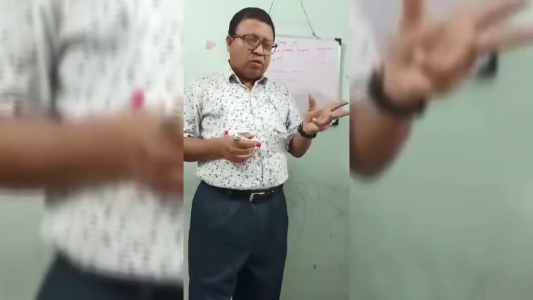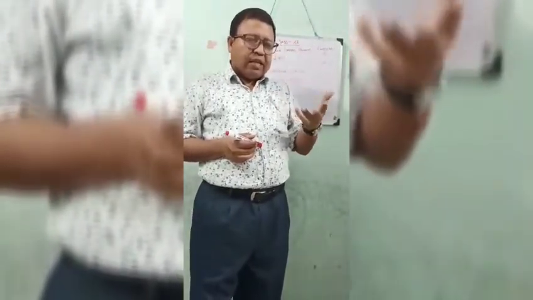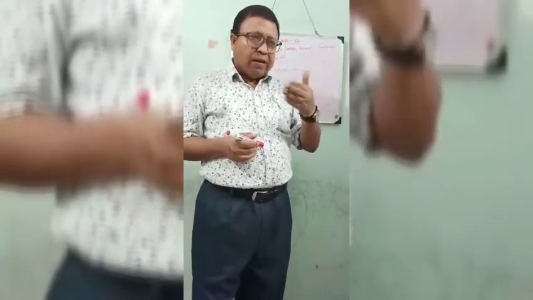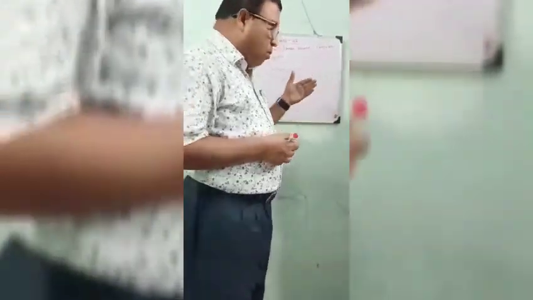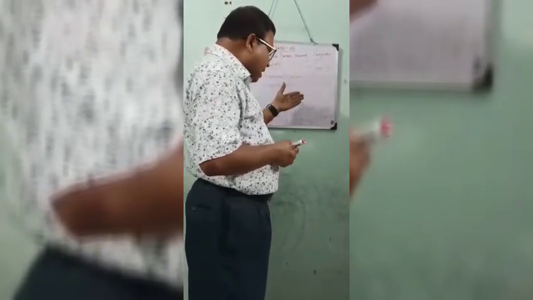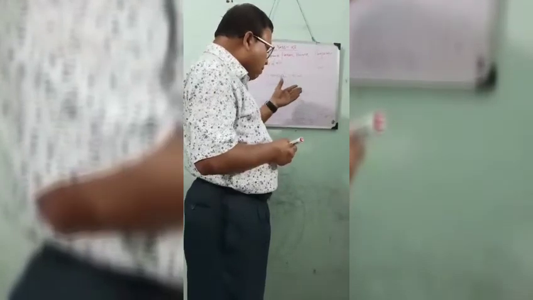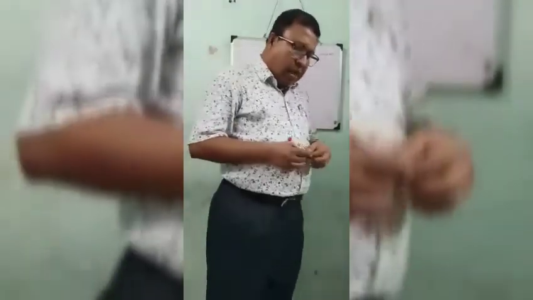In the next class, we shall discuss the other two houses. But in my opinion, this self-occupied house is very essential and very important for the coming examination.